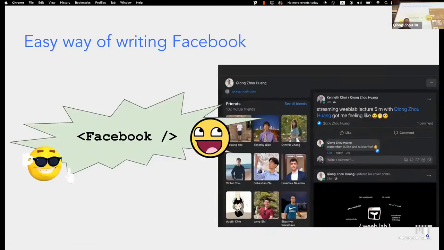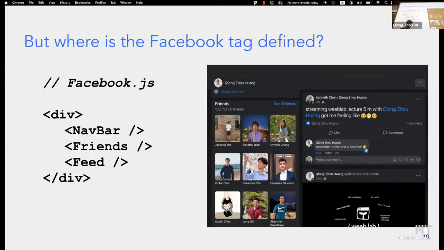But what if I told you that you could code all of Facebook in just one line? You do an opening tag, sort of like in HTML, but you see that Facebook is uppercase. And that's just the entire Facebook website. Everything's interactive and great. I mean, Facebook can't actually be one line of code. So how is this Facebook tag actually defined?